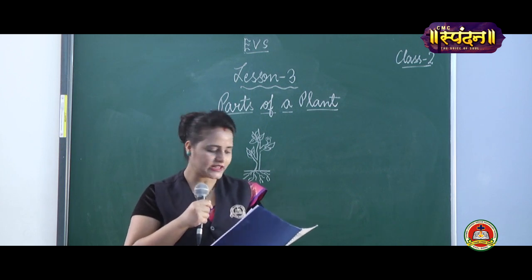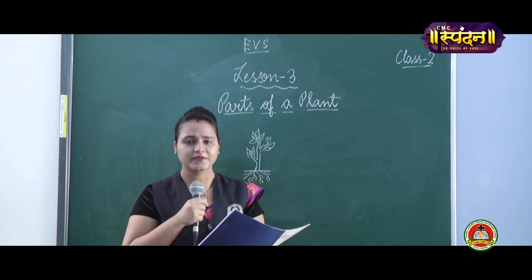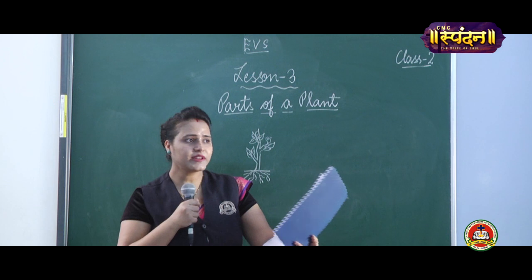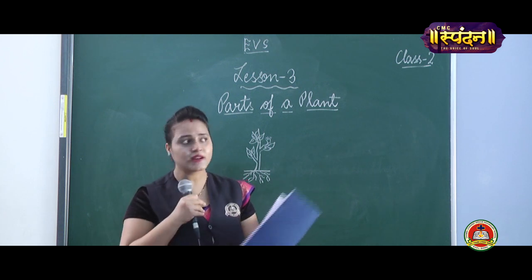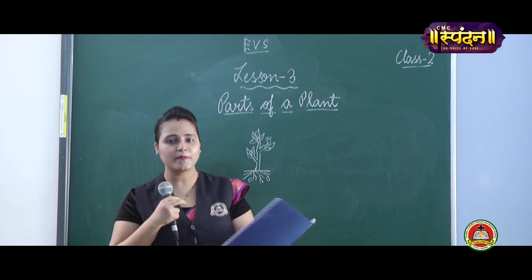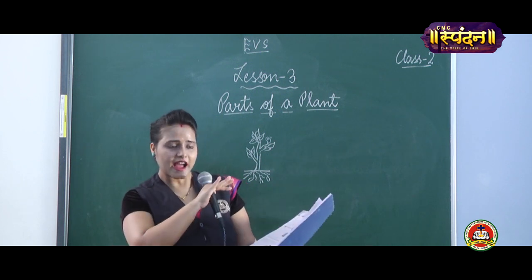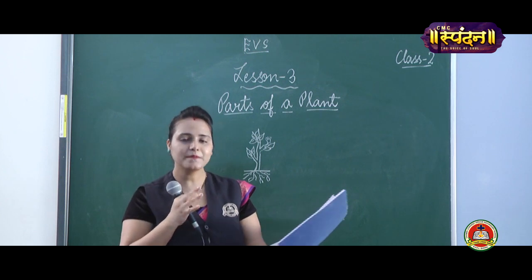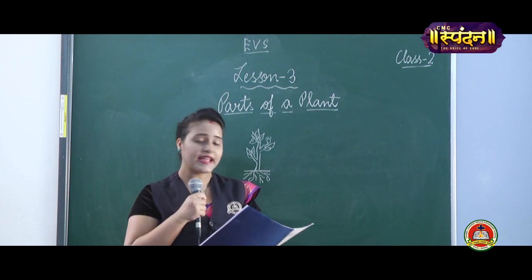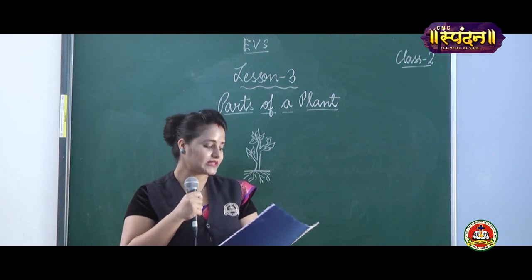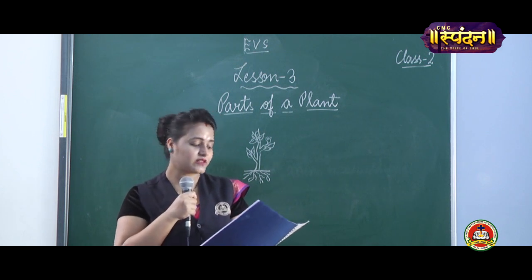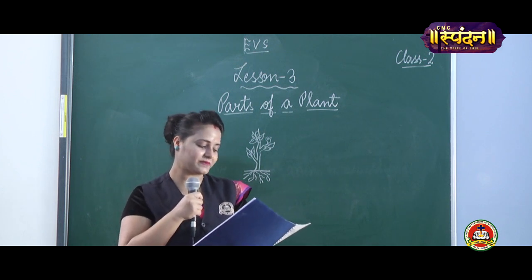We see variety of plants around us. Can you see variety of plants around you? Yes, you see. There are so many types of plants. Are there only small plants or only tall plants? No. There are variety of plants. We have small plants, we have tall plants, we have average kind of plants. So, we can see many plants around us. Plant has different parts. Example, roots, stem, leaves, branches, flowers, fruits, etc.